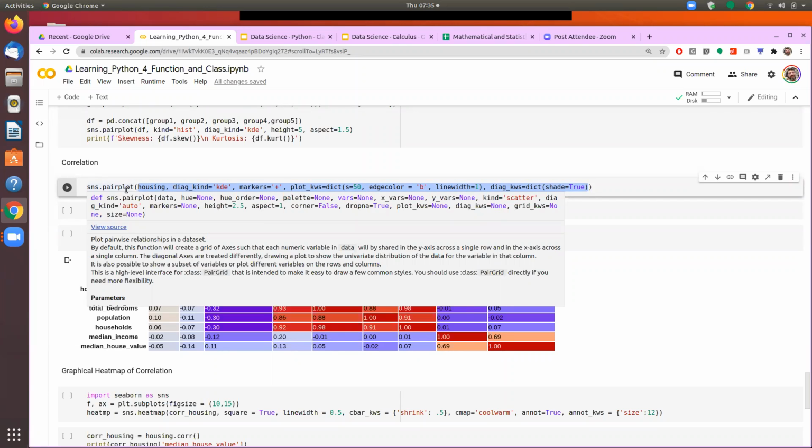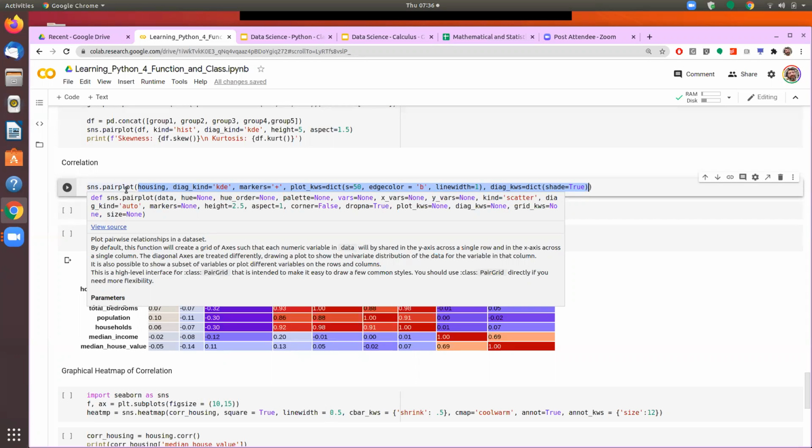The default value of height is 2.5. If we don't give any value from our side, the height value would be taken as 2.5. If we give a value from our side, then the system will take that value and the default value would be ignored. So as you can see in this command, for the pair plot function, data is a must that we should define when we are calling the function.